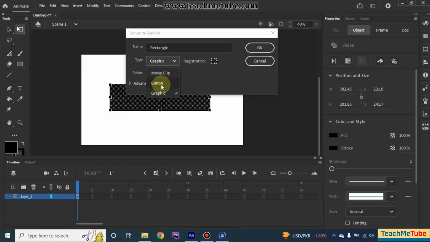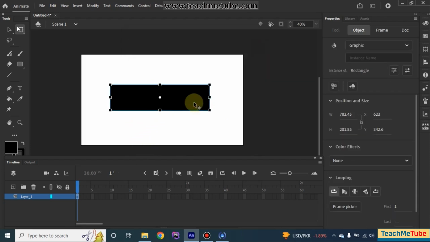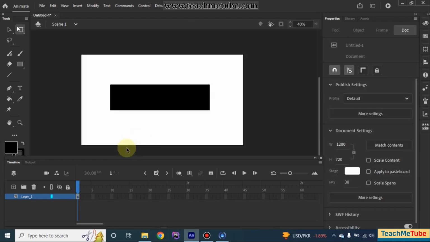In Adobe Animate, game development is also done, so button is used for game development basically, and graphic is for animation, character animation. It gives the option of looping also. This is the registration point. Registration point means this is the center point from which your object or symbol is going to rotate or move. So we are going to click the OK button, and now it is converted into a symbol.